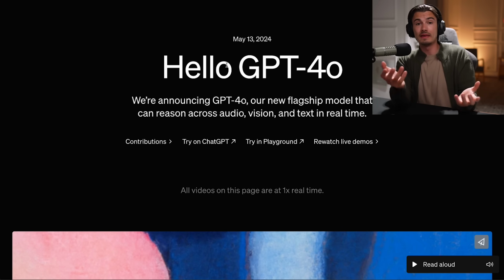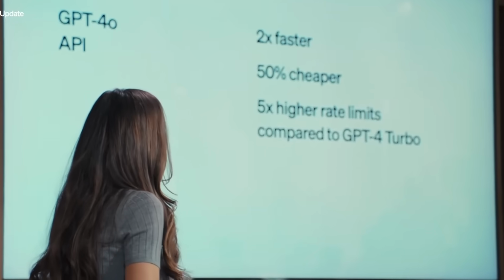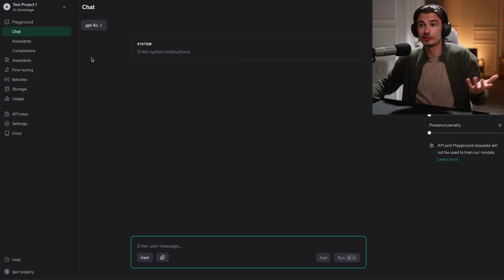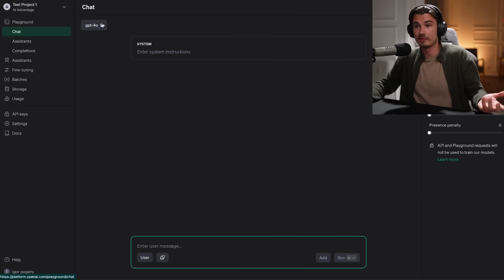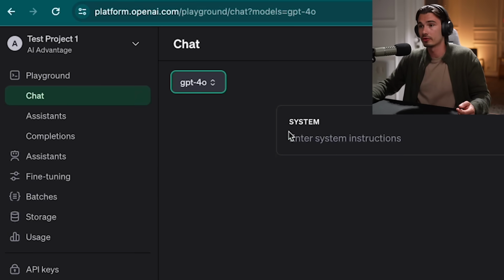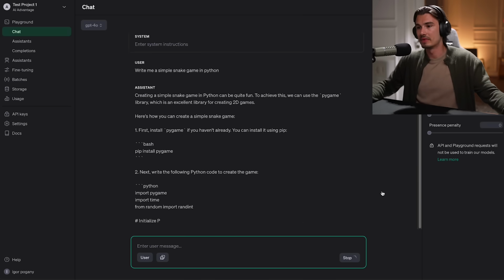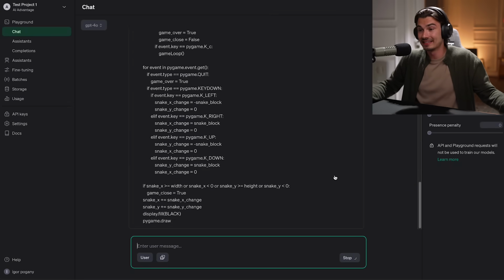And by the way, to all API users, the API on GPT-4o will be 50% cheaper than what we're used to with GPT-4. That is also available today in the playground and through the API. You can simply go to this link and here you have the GPT-4o option. Again, lightning fast generation, and it can do something like writing a simple snake game in Python, as most top models can do these days. But look at that. I mean, this took 10 seconds to generate.